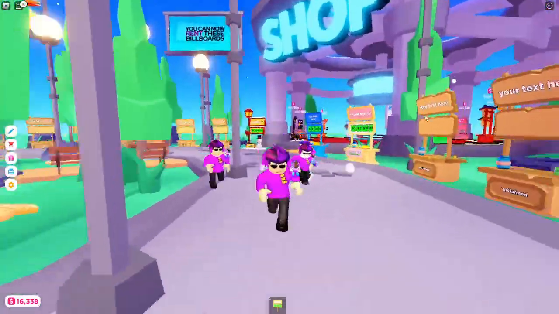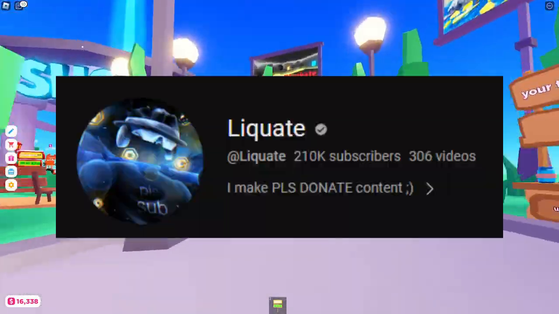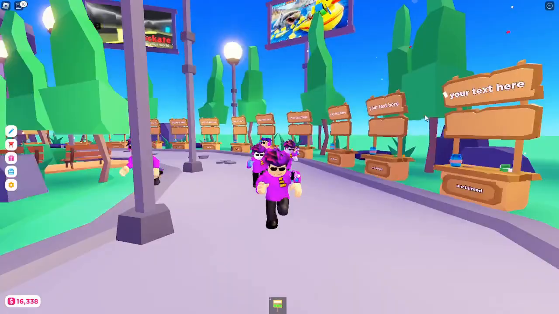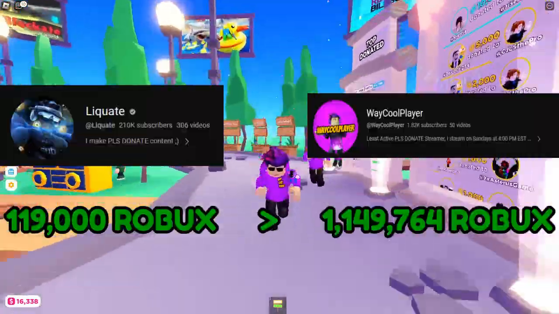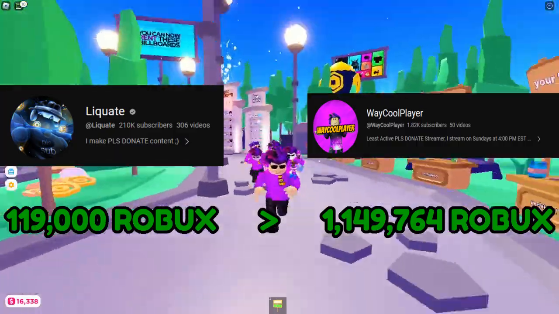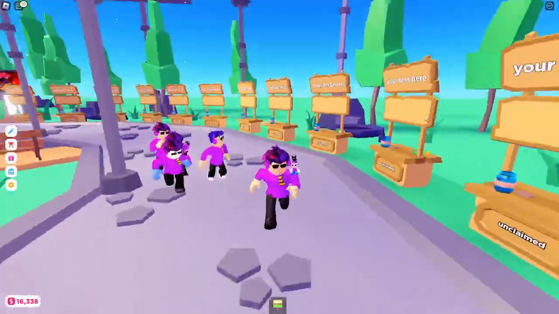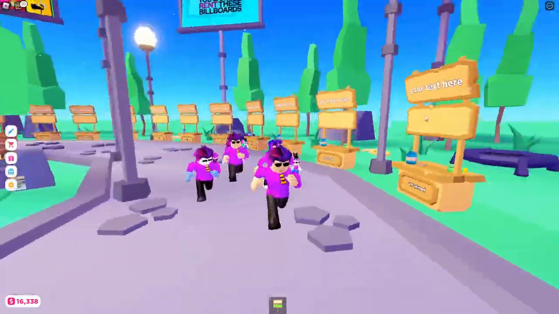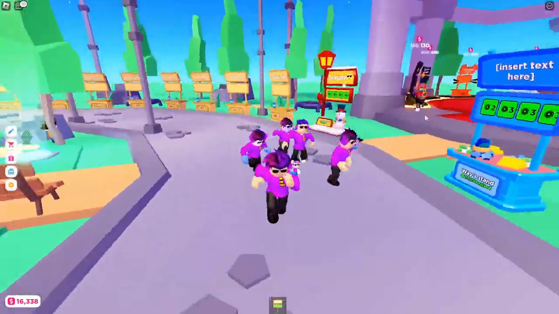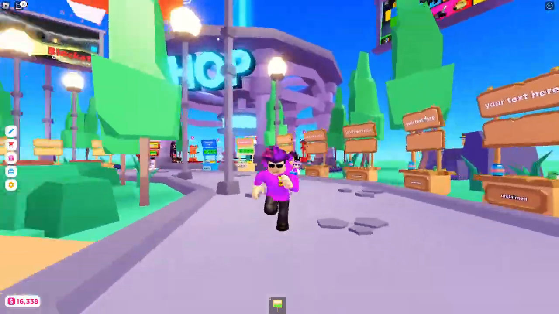This is insane, but actually pretty likely considering Please Donate gets around 4 million visits a day. Now that we've gotten the biggest two earners for Hazem out of the way, let's get some of the smaller ones done. Something LaQuate took into account was premium payouts, and in this case, I actually trust his number of 119,000 Robux a day more than my number of 1,149,764. LaQuate seems to have put in a lot more research than me, as I took my small games data and multiplied the Robux per visit that I got by 4 million to get a number for Please Donate. Well, LaQuate actually went and watched several videos on the subject.